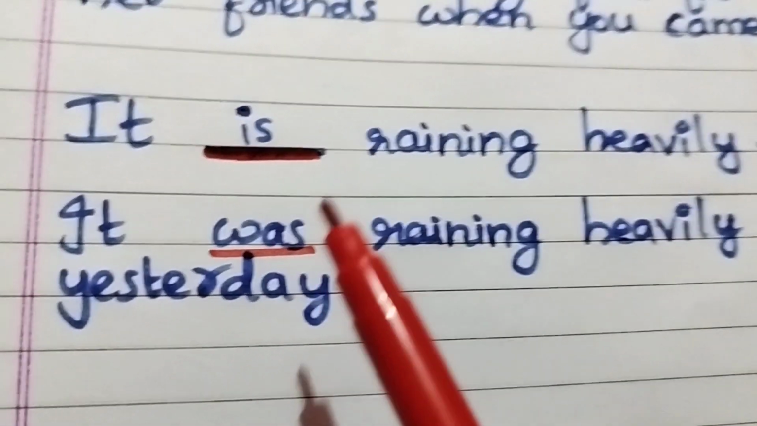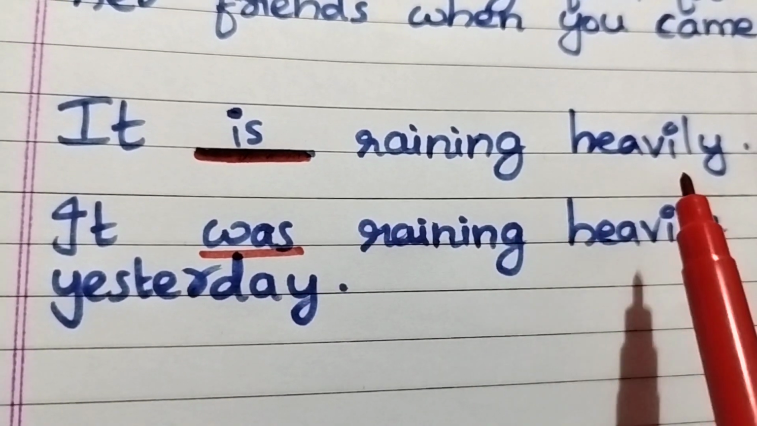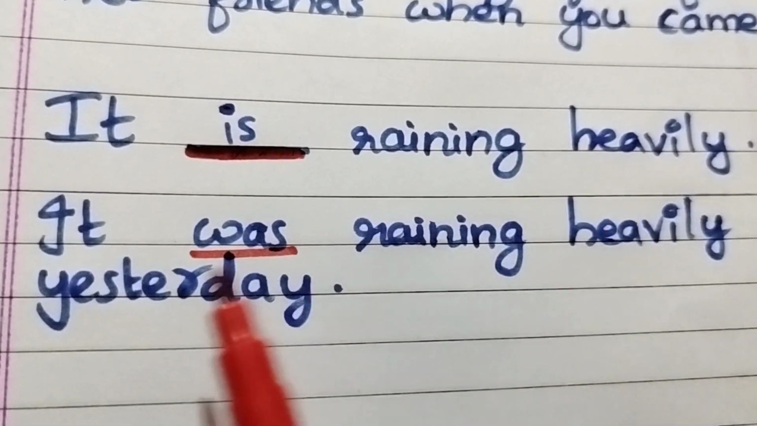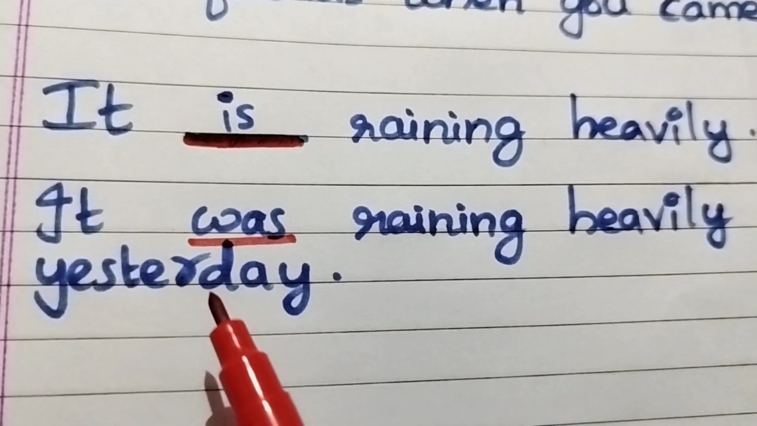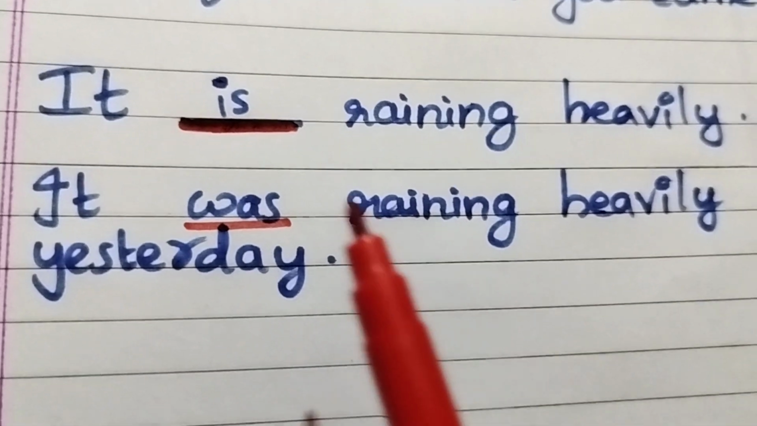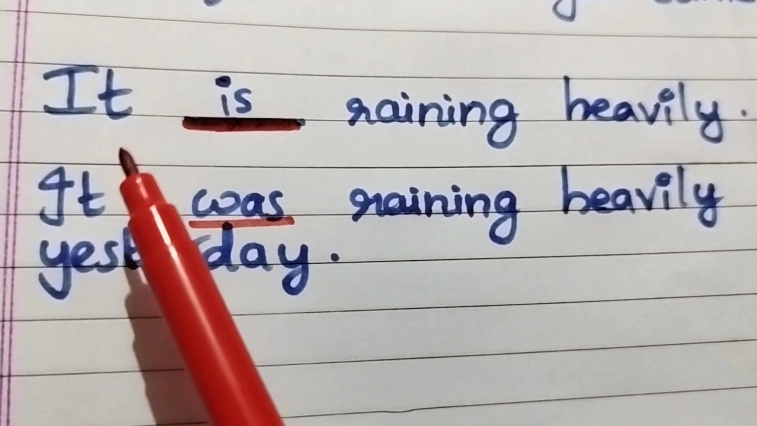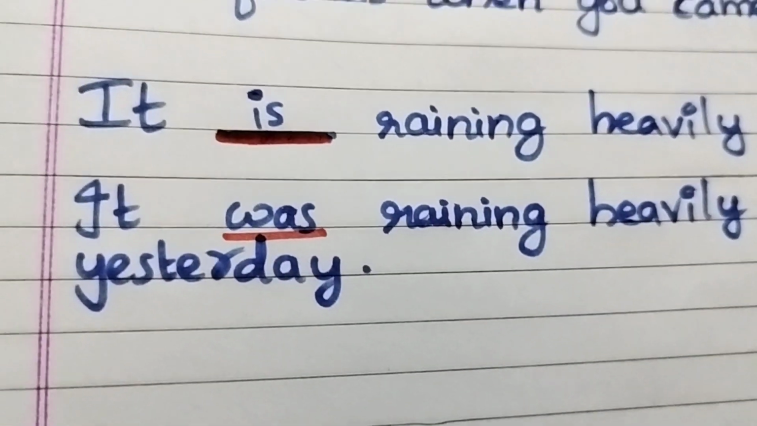So here is an example. It is raining heavily, which is in present tense. It was raining heavily yesterday. So yesterday it was raining heavily. So that is in past tense. So it is, it was.